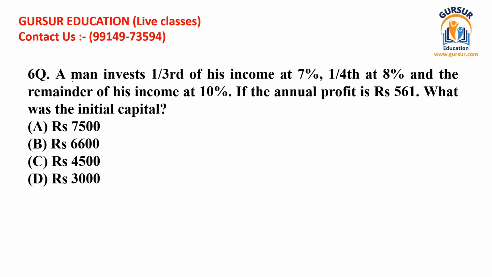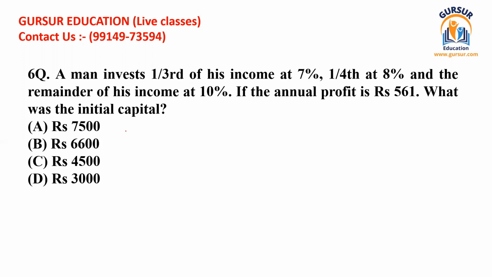It says that a man invests 1/3 of his income at 7%, 1/4 at 8%, and the remainder of his income at 10%. So he has invested his income in three portions: 1/3, 1/4, and the remaining. First of all, we have to find the levels of his investment.